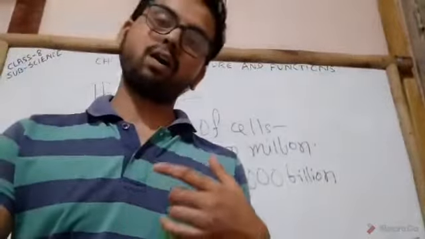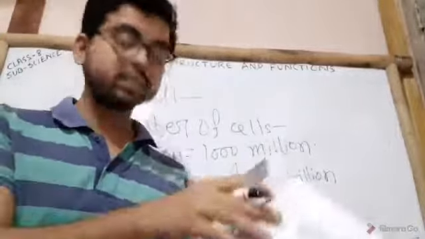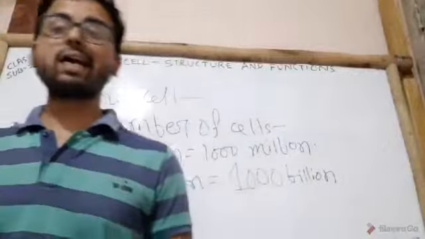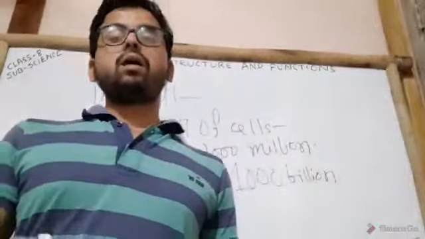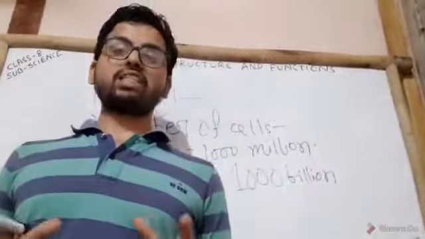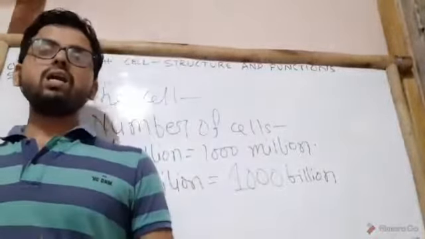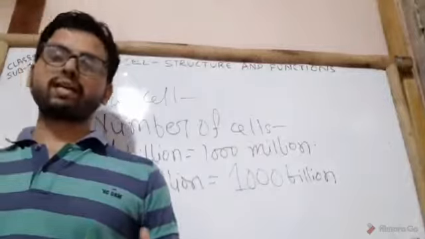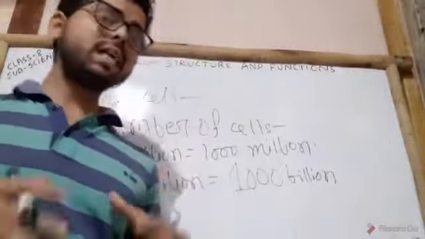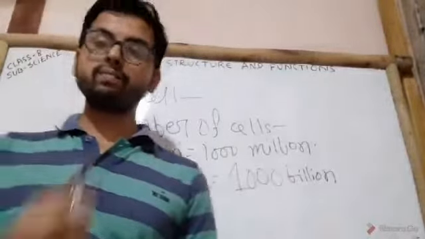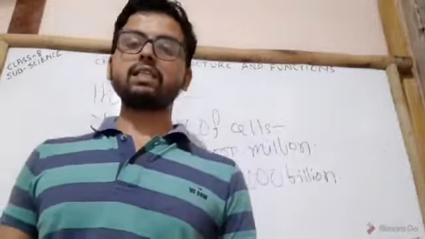Organisms can be of two types. One type is multicellular, and another one is unicellular. So what is multicellular? Multicellular organisms are made up of more than one cell. These are called multicellular organisms. For example, mango trees and frog. And unicellular organisms are made up of a single cell. For example, amoeba and paramecium, etc.